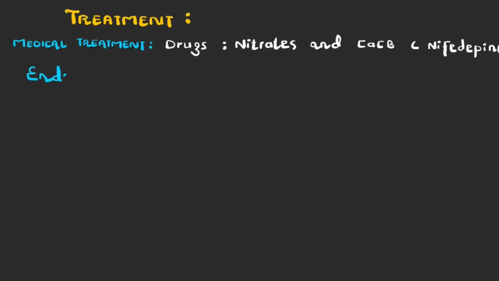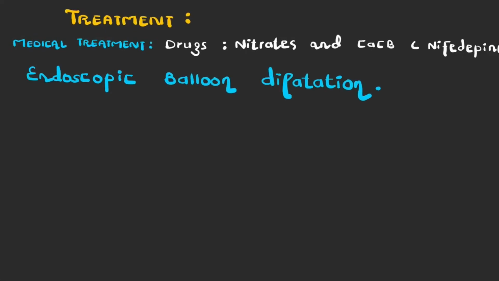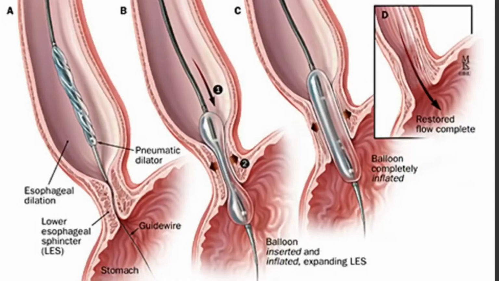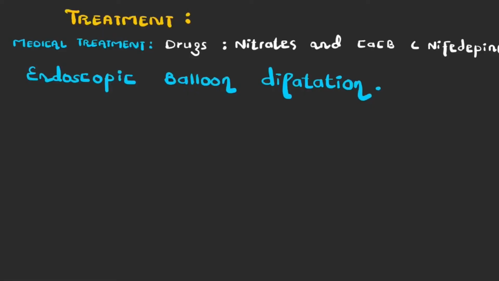And this includes pneumatic dilation, also known as endoscopic balloon dilation. In this procedure, a balloon is inflated with the help of an endoscope to enlarge the esophagus. Pneumatic dilation is effective in more than 80 to 85% of patients, but it has a drawback. It can sometimes lead to perforation in some patients.